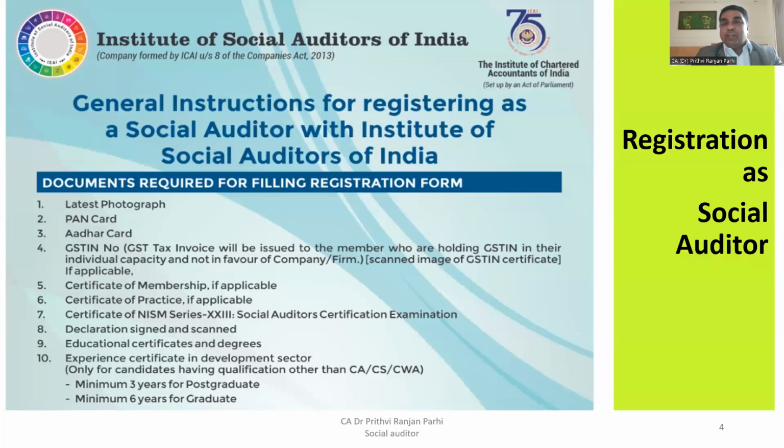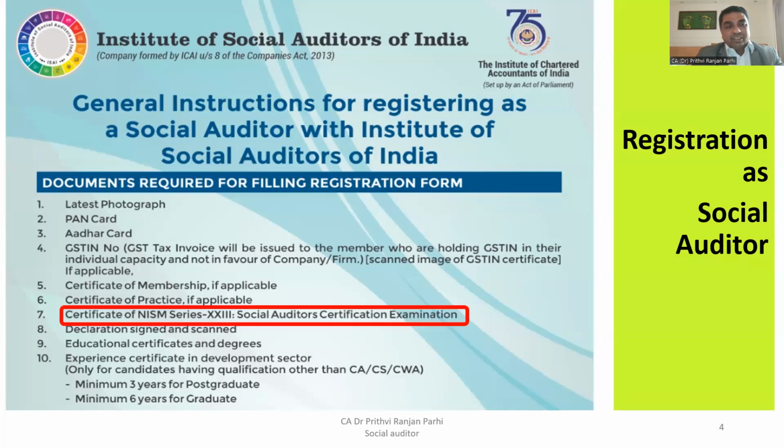Now, if you visit the Institute of Social Auditors of India website, you can find they have published a list of documents required for membership. Photograph, PAN card, Aadhaar card, all these things are there. But the key document is the Certificate of NISM Series 23, that is the Social Auditor Certification Examination. This examination was relatively recently started by NISM. Once you have passed this examination, you will get that certificate. All other documents you might already have, but the certificate you have to obtain from NISM.